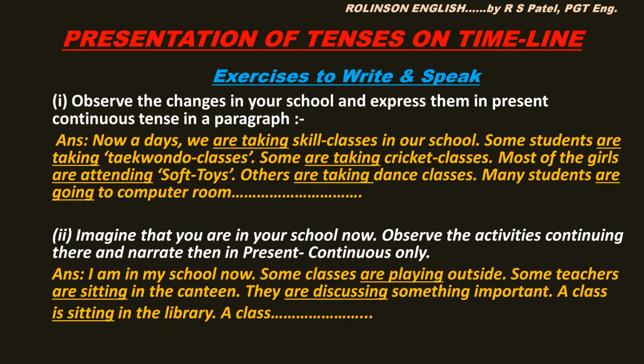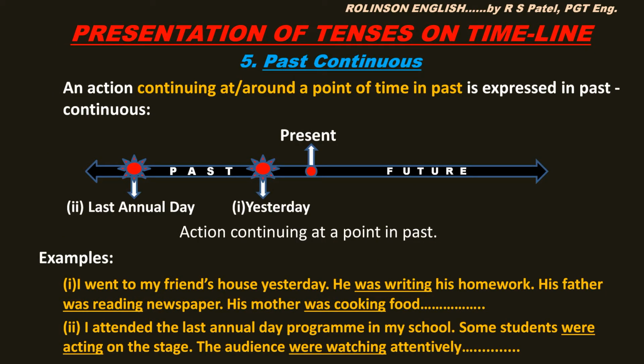Some classes are playing outside. Some teachers are sitting in the canteen. They are discussing something important. A class is sitting in the library. A class is going to music room. Okay? This way you can continue completing the paragraph and speaking it. Alright? Now, next tense form is past continuous.